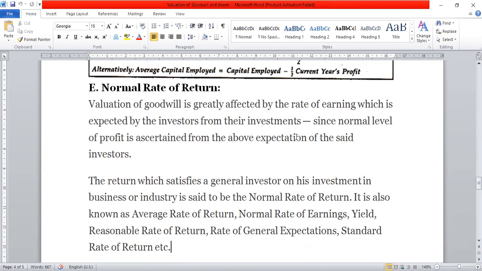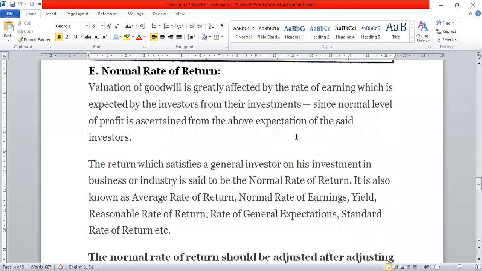What it means is that, normally, other firms doing the same type of business and the total industry, all firms combined, how much return they get from their capital, how much percent they return from their capital, is considered the normal rate of return. It is also known as average rate of return, normal rate of earning, yield, reasonable rate of return, rate of general expectation, and standard rate of return.